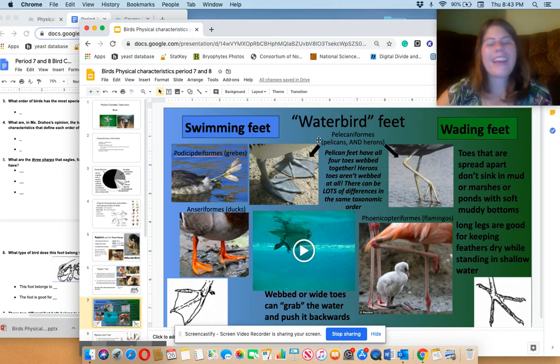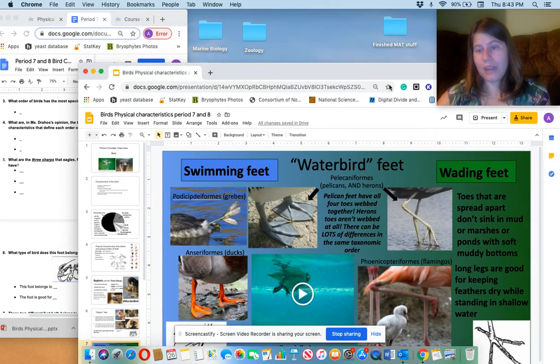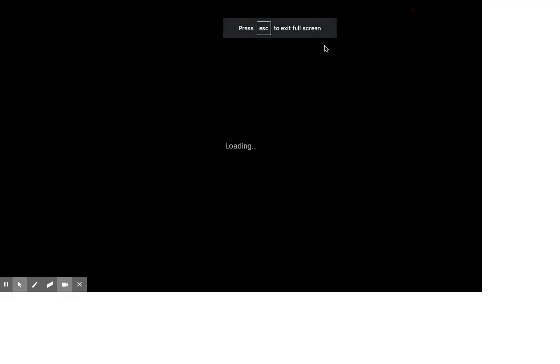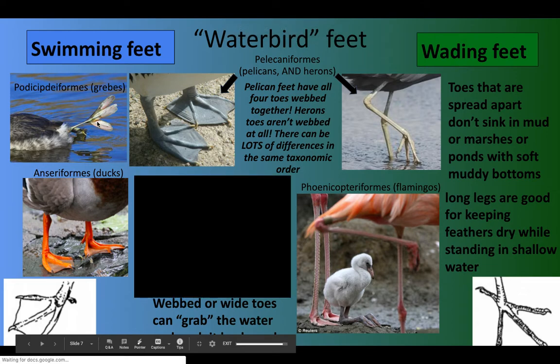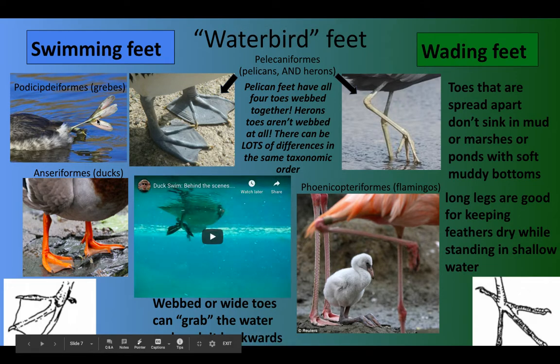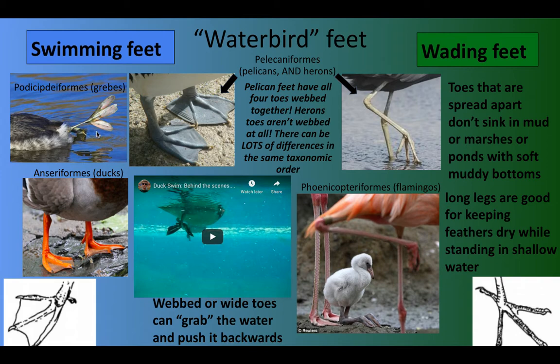Swimming feet can come in multiple shapes and sizes as well. Let me make this a bit bigger. So, we have some grebe feet, which are fantastic. I love them. Instead of having webbed toes, they have wide toes. And grebes are called podicipediformes, which literally means feet near their butt, because their feet are near their butt.